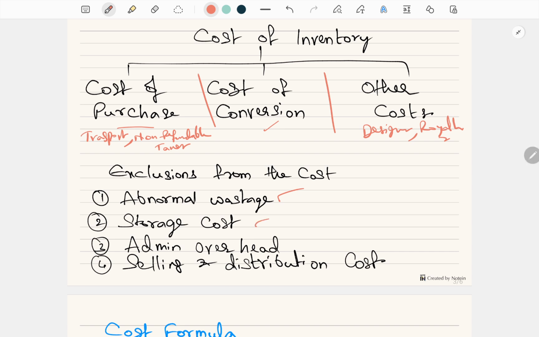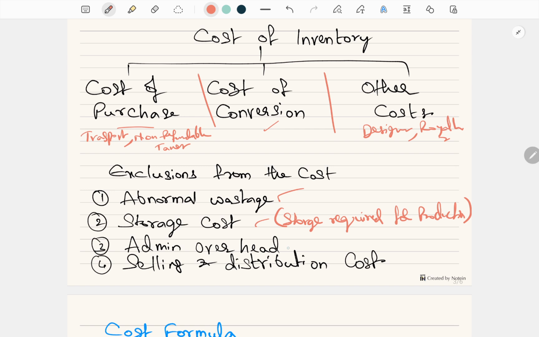Second one, storage cost. Generally, storage cost is not added to the cost of inventory. Only exception is if the storage is required for production. In such a situation, yes. Suppose the nature of inventory is such that you need to put it in the fridge. So that storage is considered as cost of inventory.